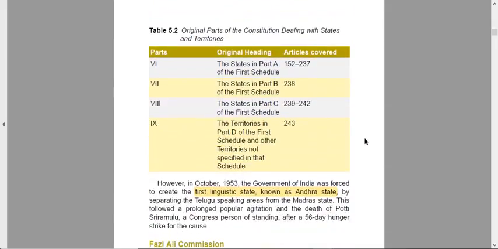Original parts of the constitution dealing with the states and territories. Part 6 dealt with the states in Part A of the First Schedule, Part 7 dealt with Part B states in the First Schedule, Part 8 dealt with Part C states in the First Schedule, and Part 9 dealt with the territories in Part D of the First Schedule, and those not so specified in that schedule. So these were the articles that were covered, if you can see.